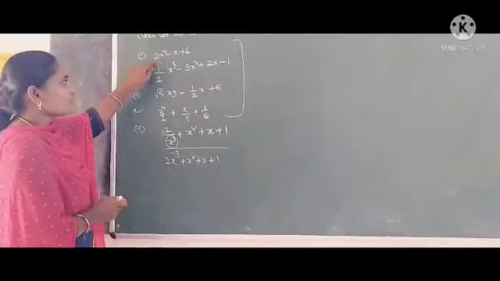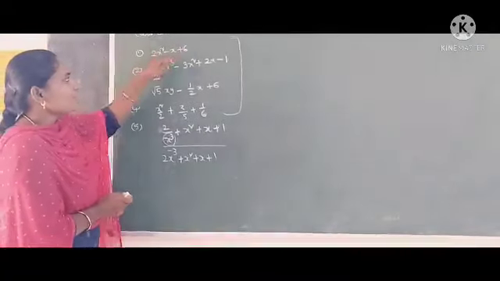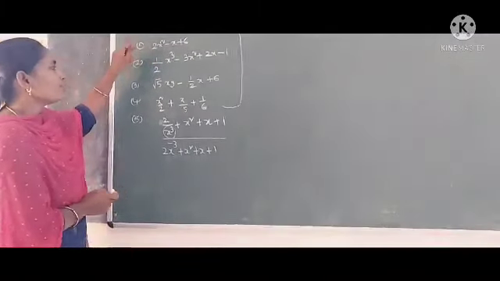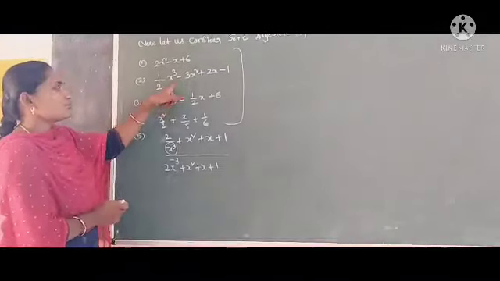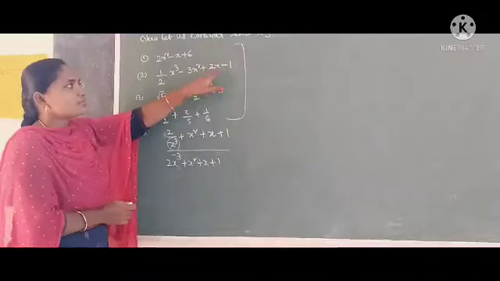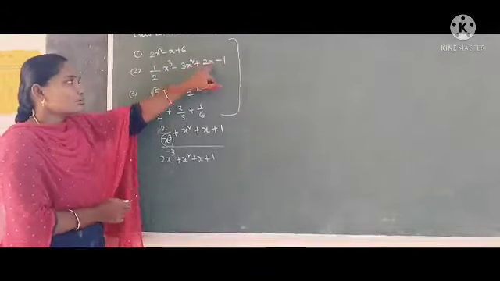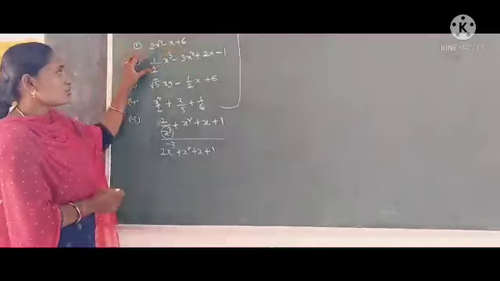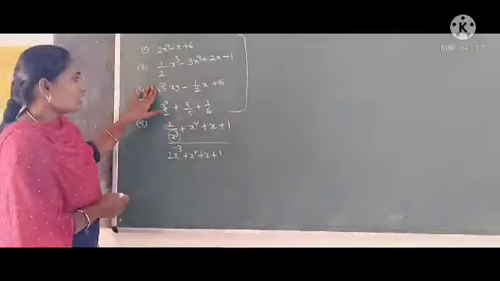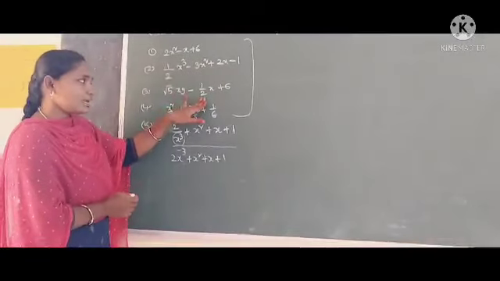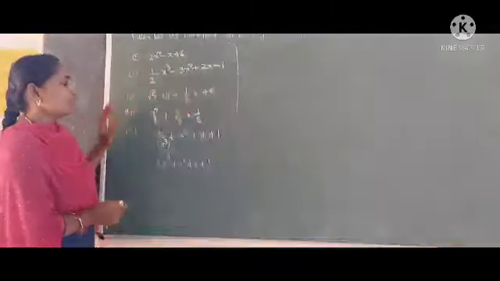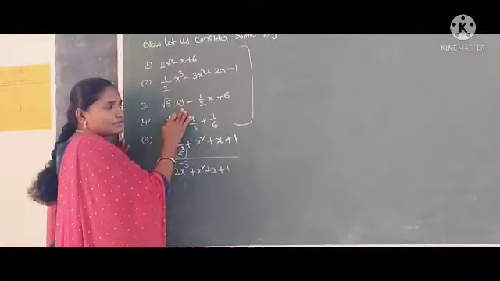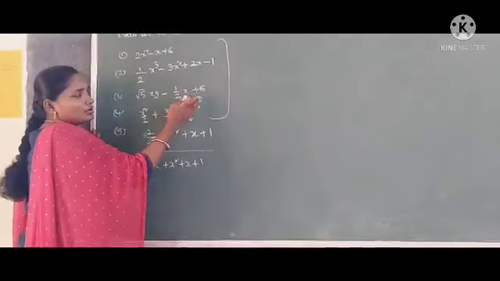Now 2x square minus x plus 1: every variable has a non-negative exponential power, so this is a polynomial. Here 1 by 2 x cube minus 3x square plus 2x minus 1: every variable has a non-negative exponential power, so this is a polynomial. And here root 5x minus 1 by 2x plus 6: every variable has a non-negative integral power, so this is also a polynomial.